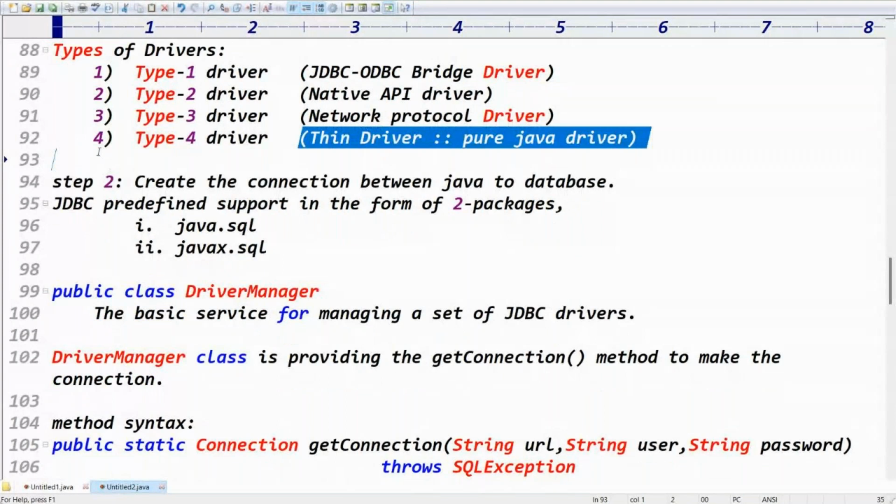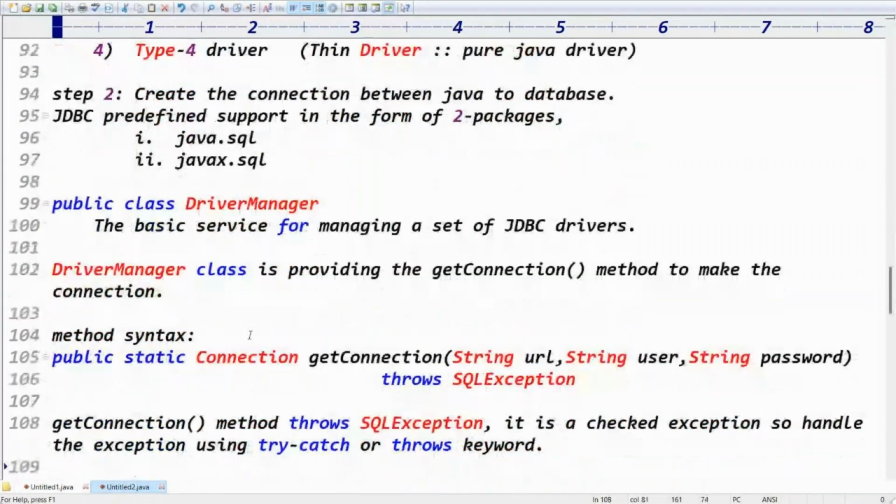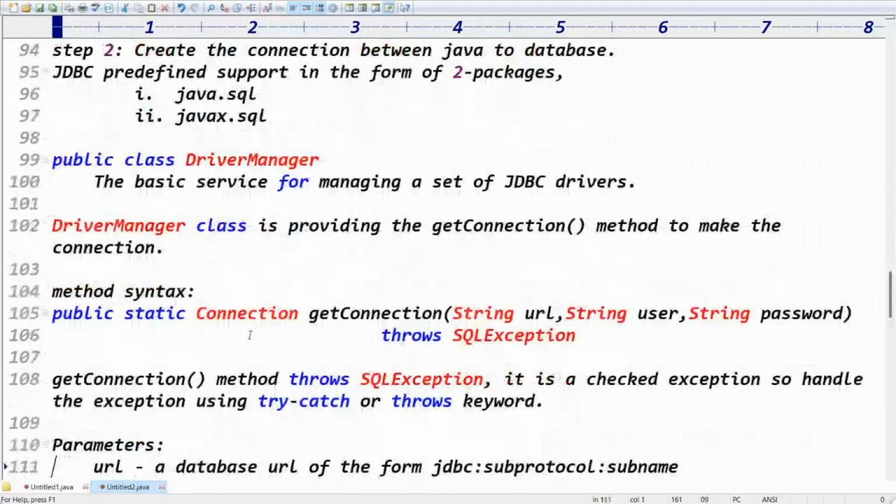This is like type 4 driver. What driver are you loading? That is called type 4 driver, thin driver, or pure Java driver. You got the point, right?